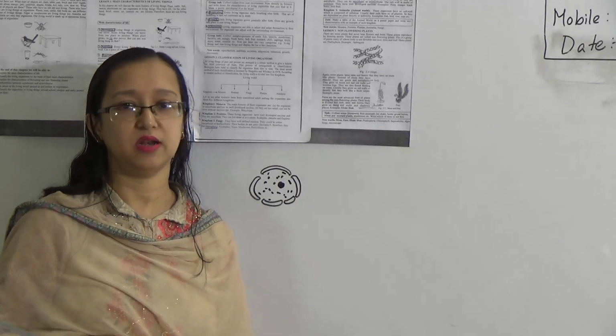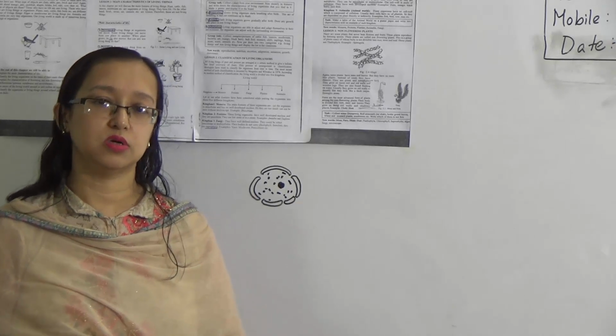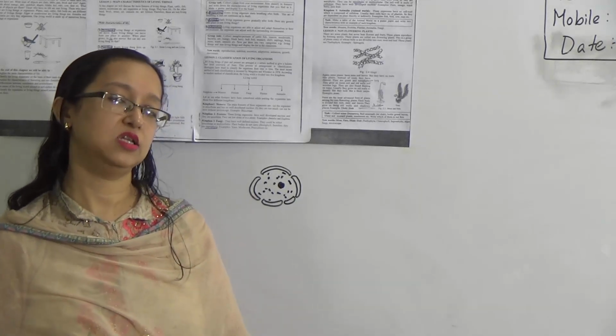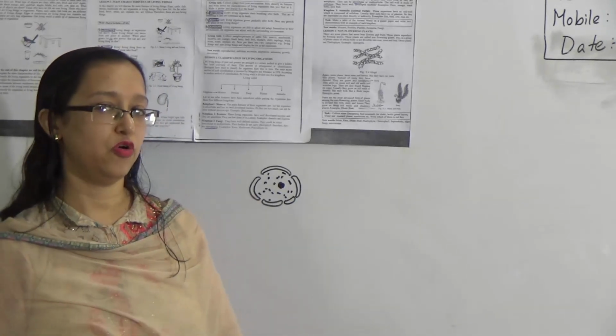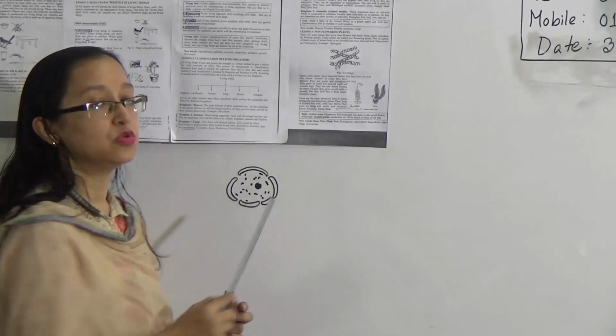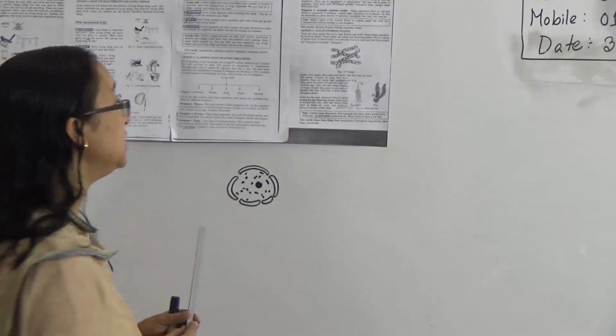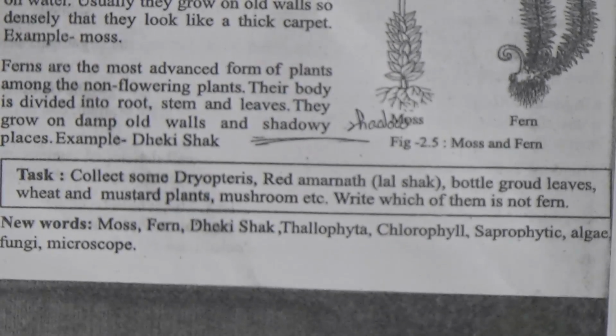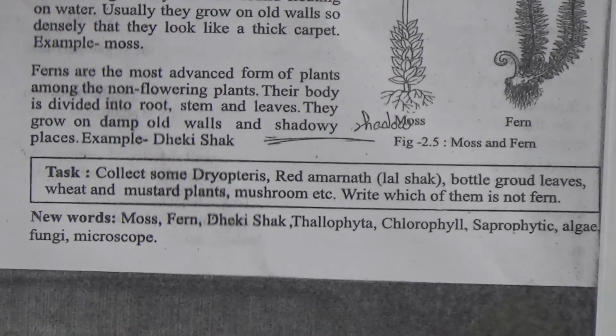It is very rare in our town. When you go to your village home, you can search for dheki shak. It is an advanced form of plant which has a stem, root and leaves, but is non-flowering. They grow on damp walls and shadowy places.